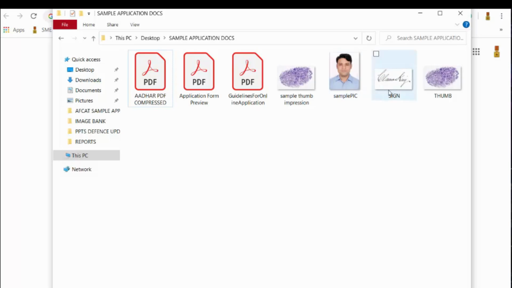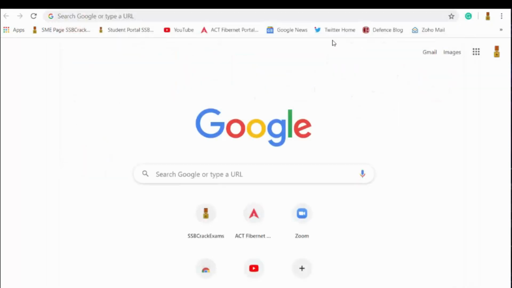The same goes for the signature. For this NDA examination, we don't need any thumb impression, but please remember, the unique identification document should be in PDF format, and the PDF should not exceed 300 kilobytes. Only this identification document should be in PDF form, whereas your signature and your passport size photograph should be in JPEG or JPG format only. We will get through it in much more detail.